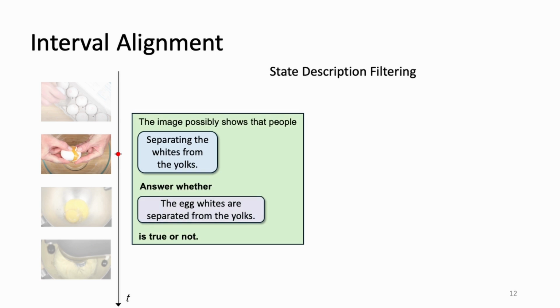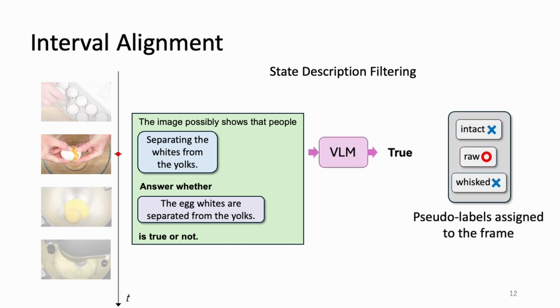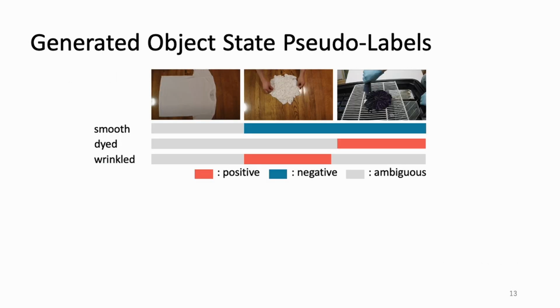After we ensure that a certain action is taking place, we examine further to ensure that the corresponding object state description is true for that video frame. If it is true, we assign corresponding generated object state labels to the video frame. If not, the ambiguous label is assigned and the video frame is not used for training. As a result, we obtain frame-wise object state pseudo-labels for each video.